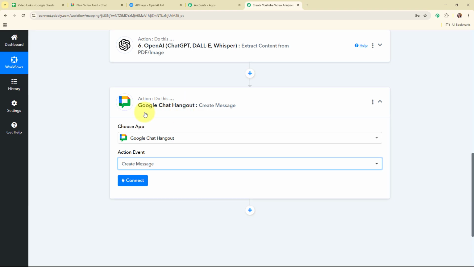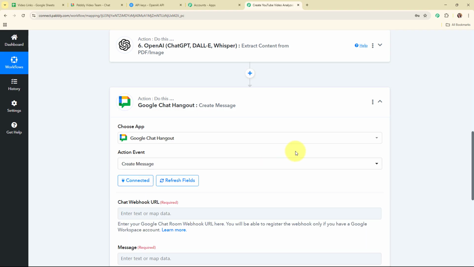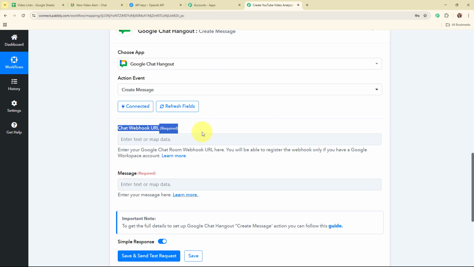Alright, so now to connect my Google Chat with Pabbly Connect, I'm going to click on this connect, and now it is asking me to add the chat webhook URL over here. So it says enter your Google Chat room webhook URL. You will be able to register the webhook only if you have a Google Workspace account. So to get this chat webhook URL, let me take you back to my Google Space.